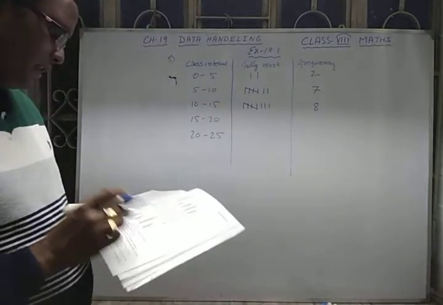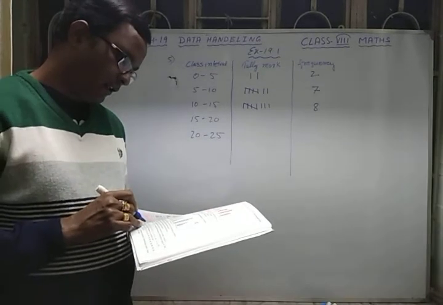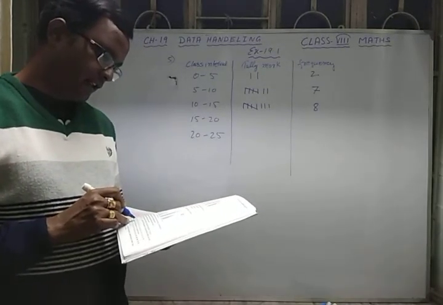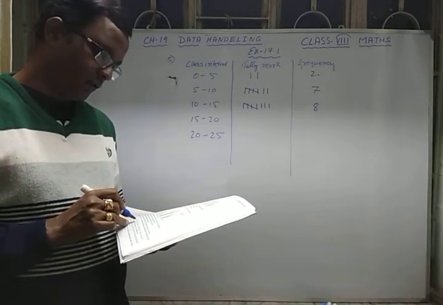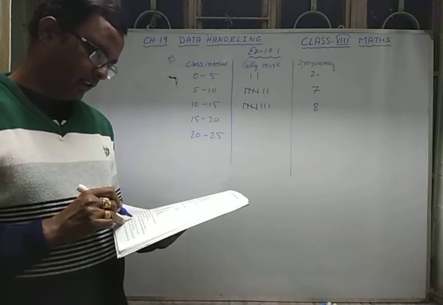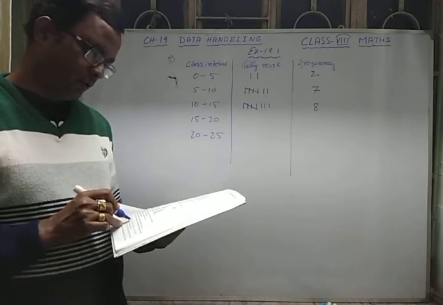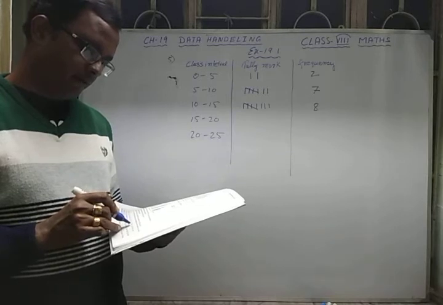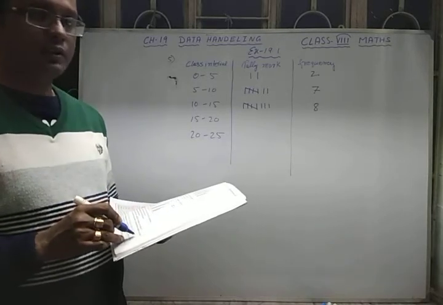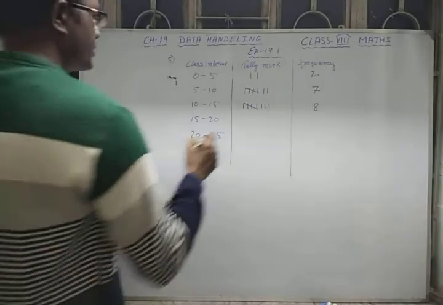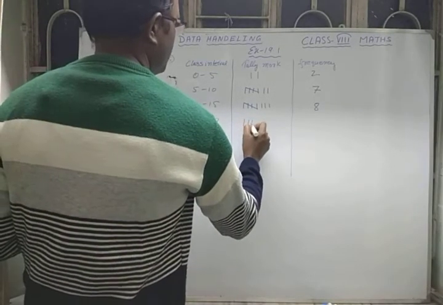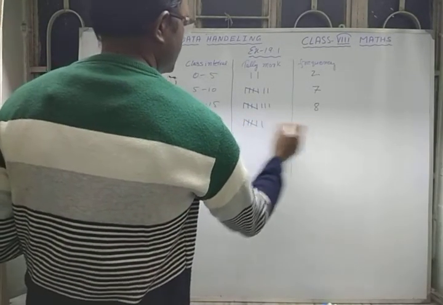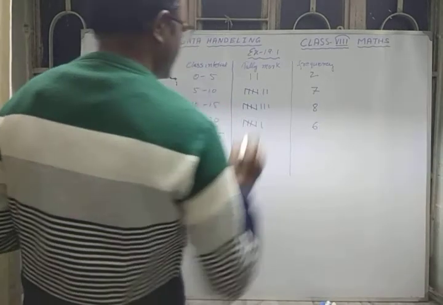Now 15 to 20. 16 is there, 17, 18, 19, again 18, and the last one is also 18, so 6 observations are there. So here is 6.